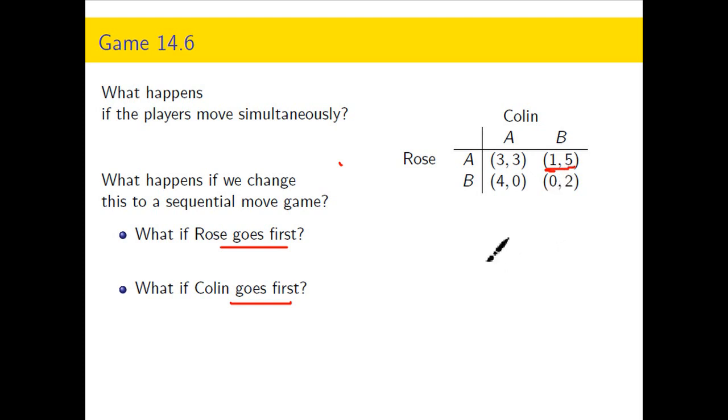If Rose goes first, she knows that Colin's going to play B because it's dominated no matter what. So the same outcome of the game happens no matter who moves first.